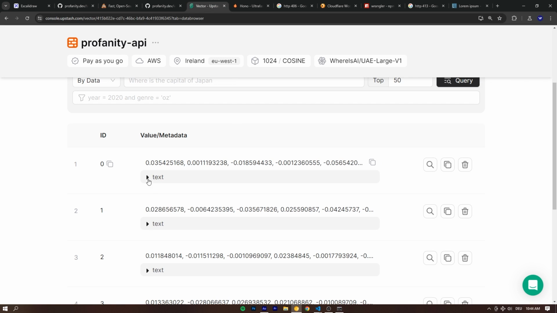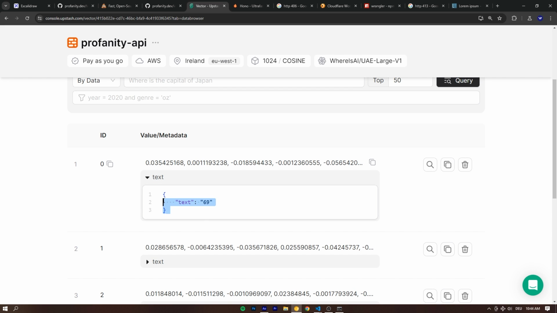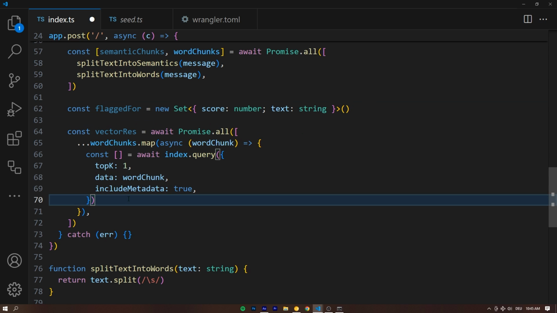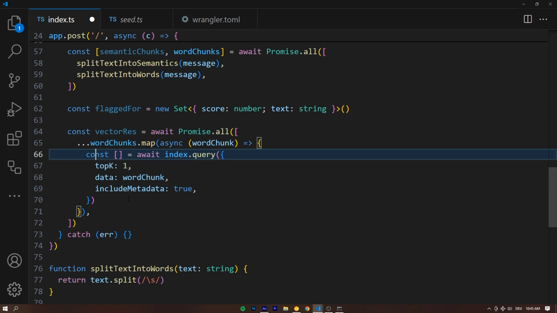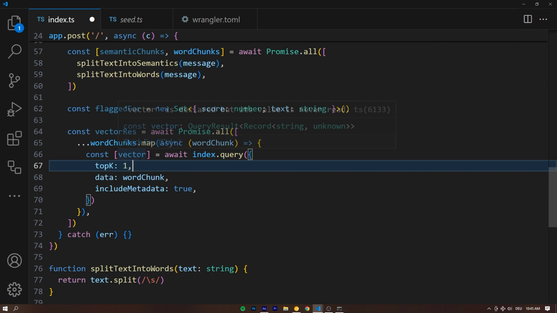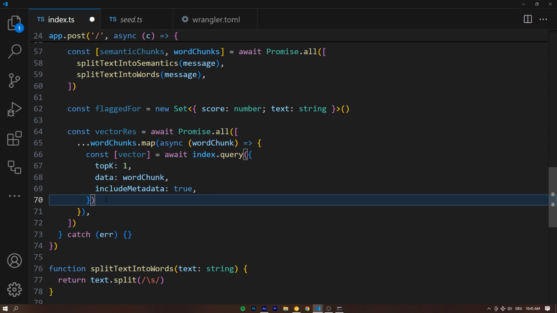So if we take a look at our database, you can see this right here is the metadata, the original text. And basically all we're saying with includeMetadata is if you fetch something from the database, also include this. And that's what we're going to add to the flaggedFor set here in a second. Now, what do we destructure from here? That's the closest vector. This is an array because the topK could be like 5, right? In that case, this would be 5 vectors, like second, third, and so on. But since we only fetch one topK, this means we're only ever going to have one match from our vector database, so we can directly destructure it right here.